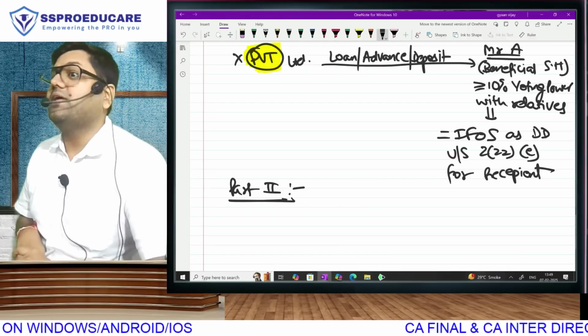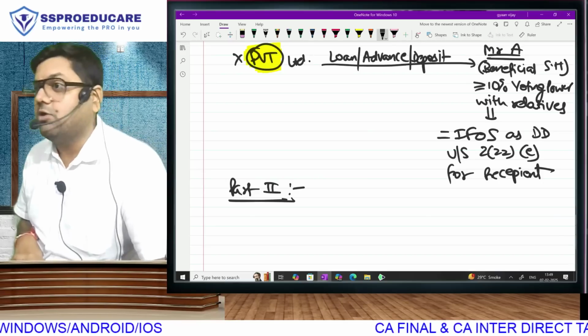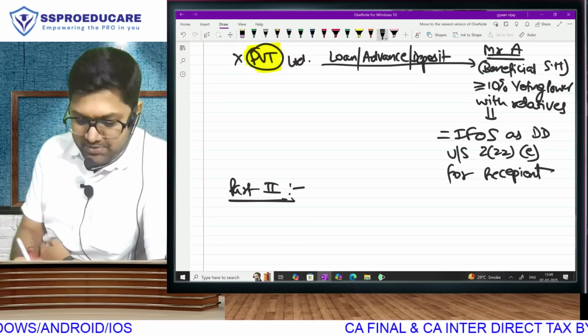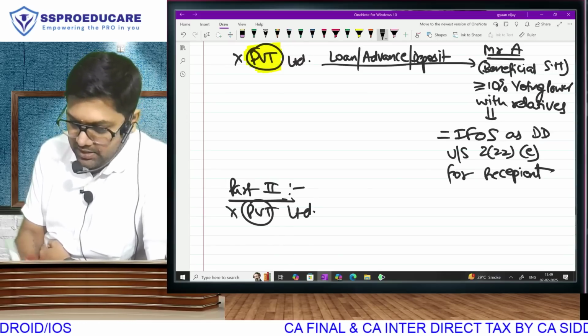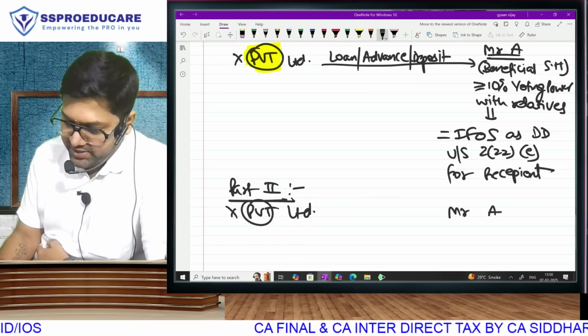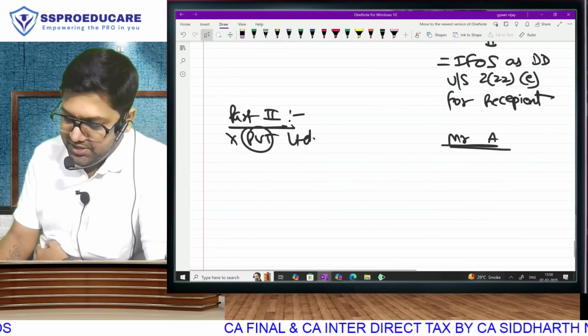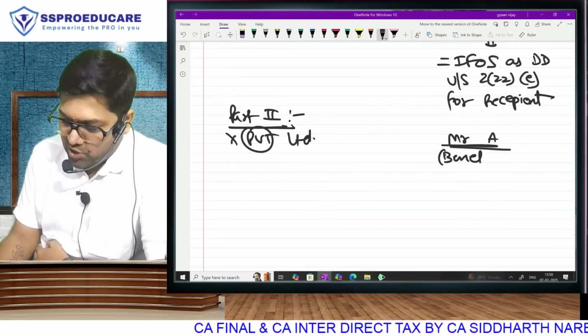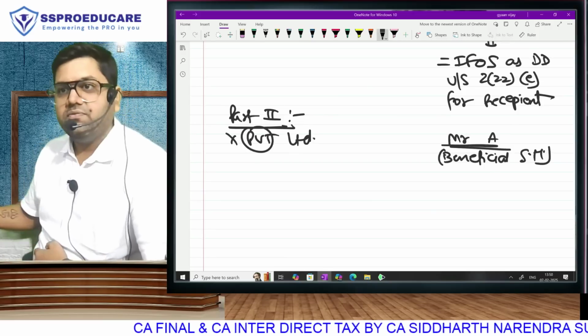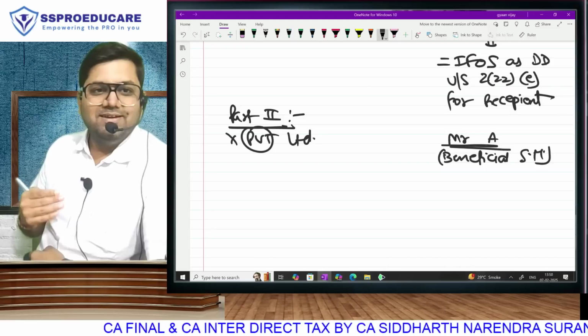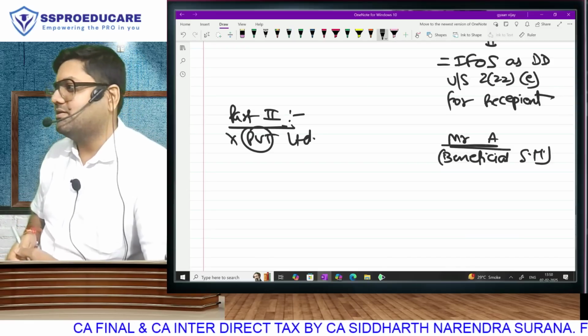You understand? We live in a country called India. We want to find a way out. So, idea. Same company, X Private Limited. Same Mr. A, who is a beneficial shareholder. Do you know the meaning of beneficial shareholder?